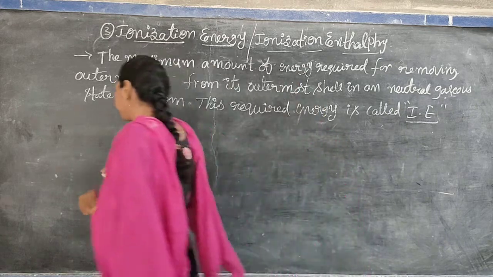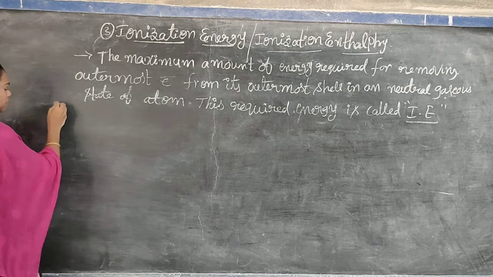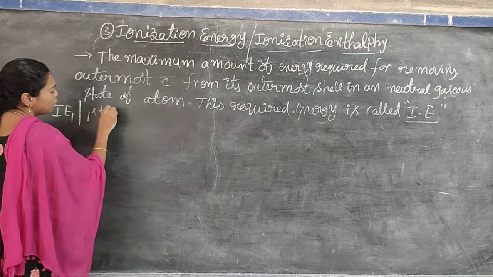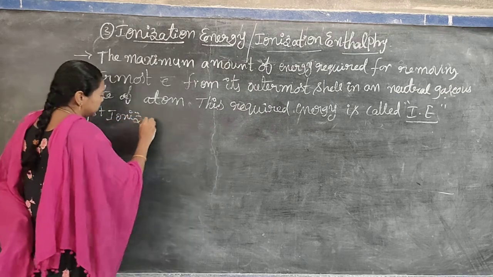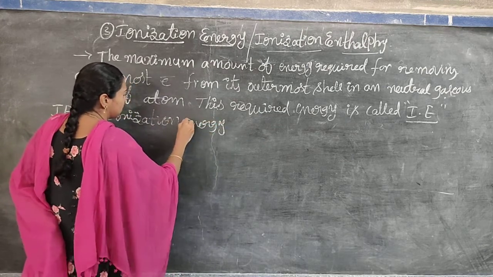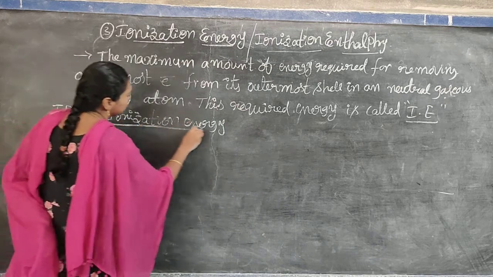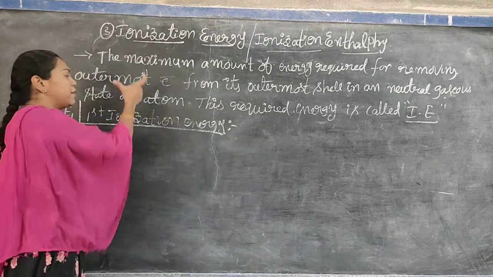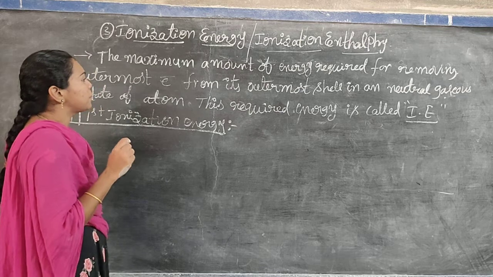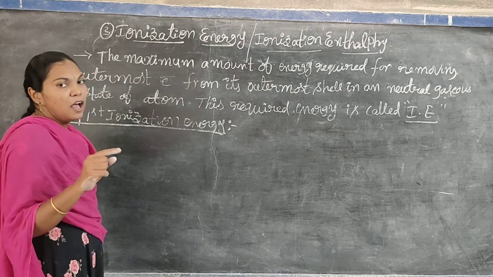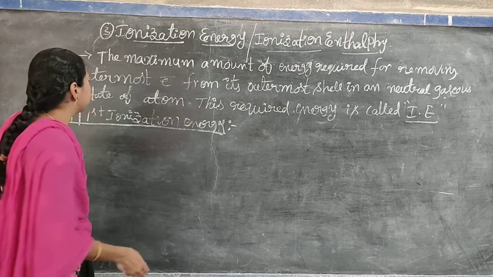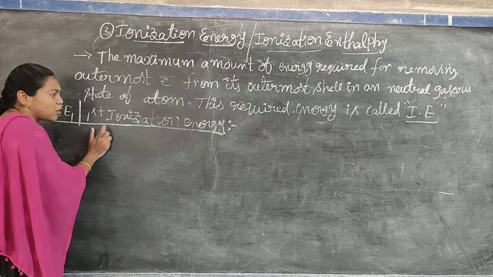Now we can see one by one. IE1 is the first ionization energy. The definition is the same for IE1 also, but when we remove the electron, we remove only one electron. If two electrons are removed, that is IE2. If three electrons, that is IE3. Are you understanding? So what is IE1 or first ionization energy?